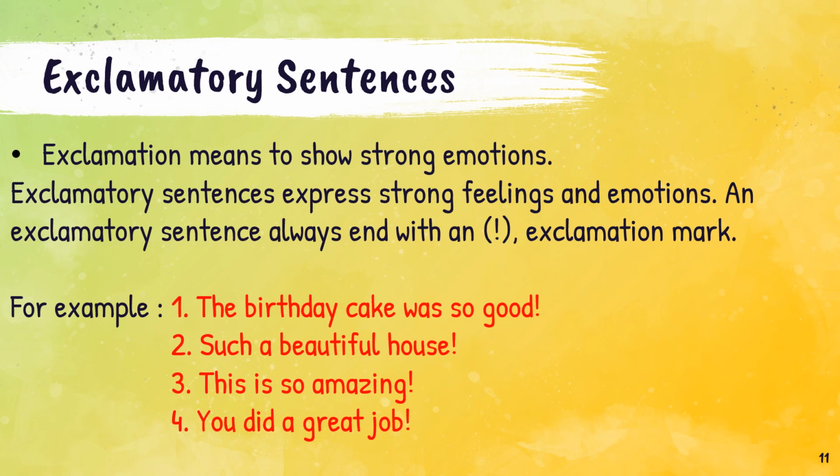The fourth kind of sentences that we are going to study are exclamatory sentences. Exclamation means to show strong emotions. Exclamatory sentences express strong feelings and emotions. An exclamatory sentence always ends with an exclamation mark. So whenever we try to show a lot of emotions in a sentence, that sentence becomes an exclamatory sentence. For example, the birthday cake was so good! Such a beautiful house! This is so amazing! You did a great job!